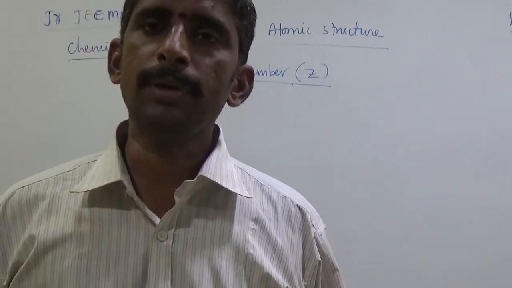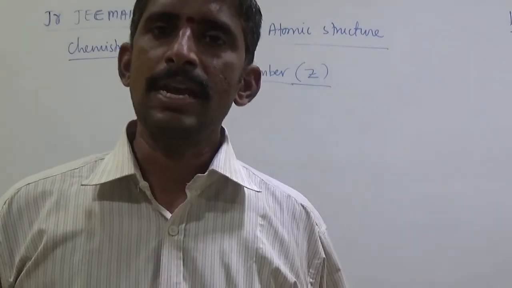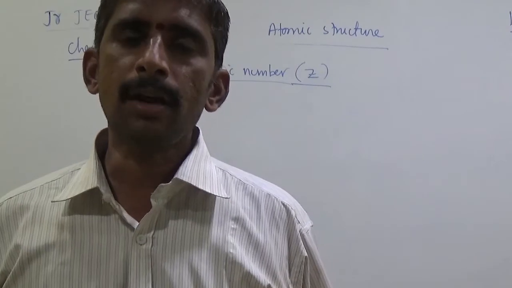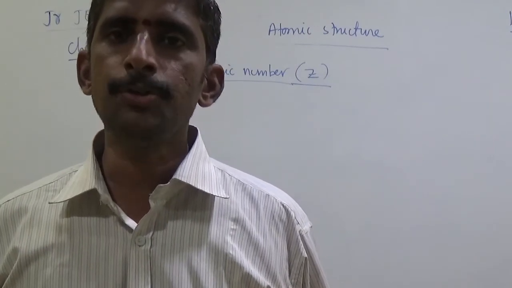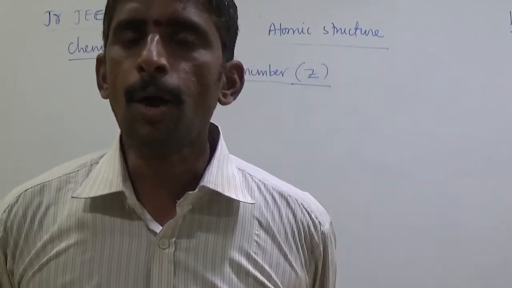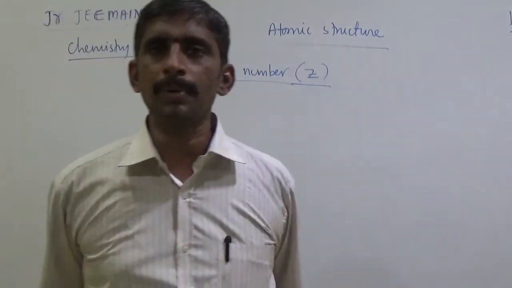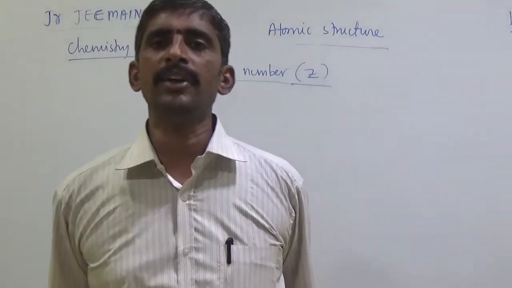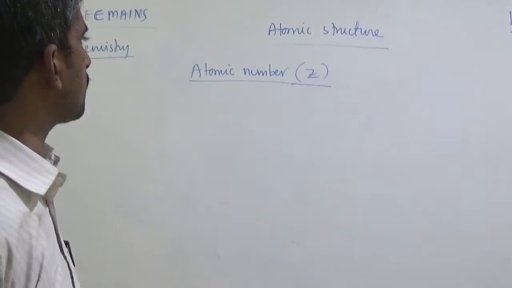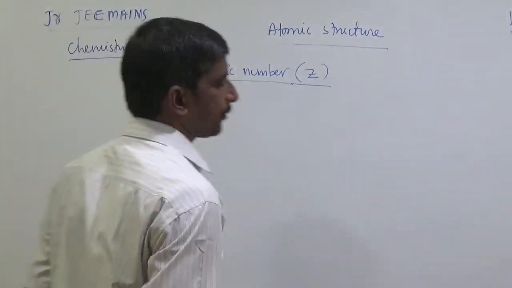Atomic number Z indicates the number of protons in the nucleus of an atom, or the number of electrons in a neutral atom. It is represented by the symbol Z.